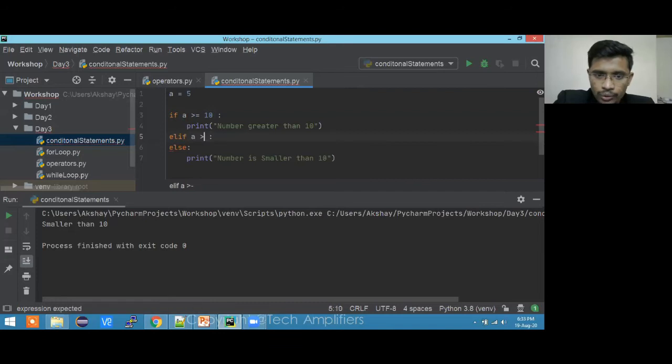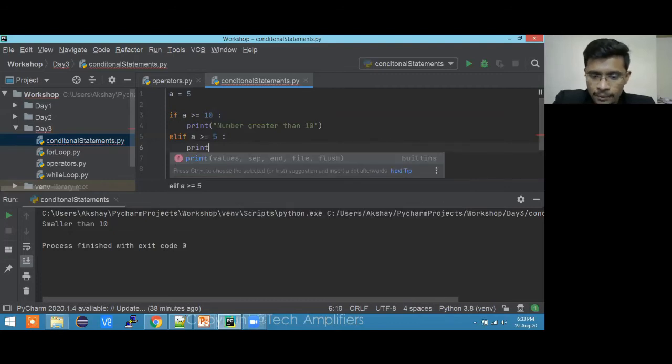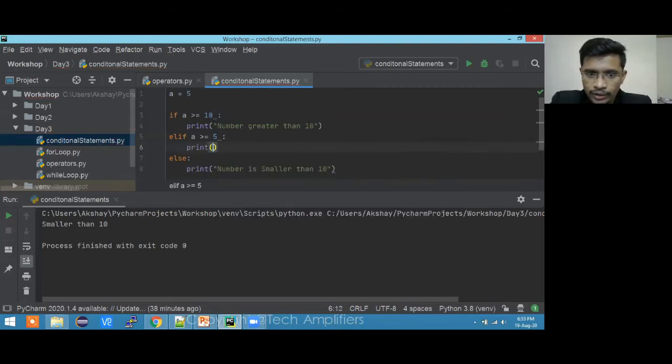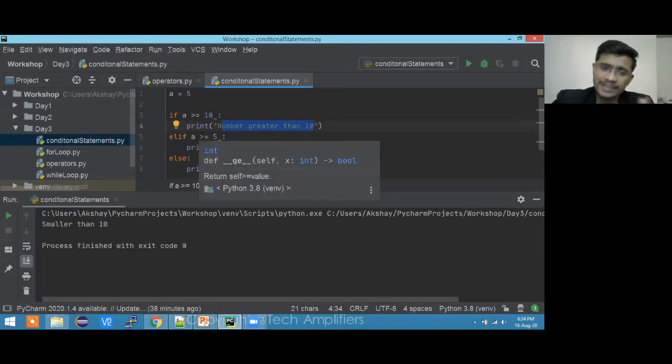And here we go. Here will be 5, and here I'm going to print whatever statement I want. Now just try to understand: the number is greater than 10. If it is greater than 10, we are going to print the normal statement, number is greater than 10. But if it is not, it means it is less than 10. So I want to check one more condition: is it less than 5 as well?